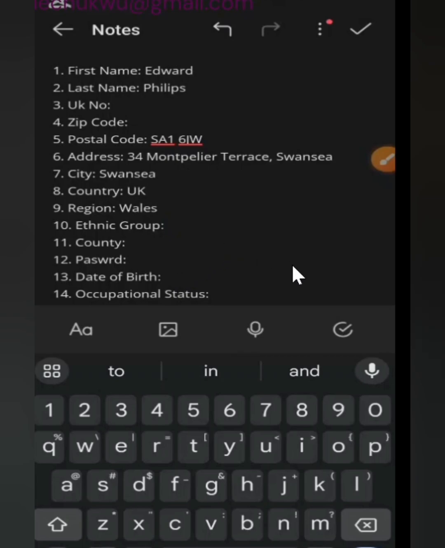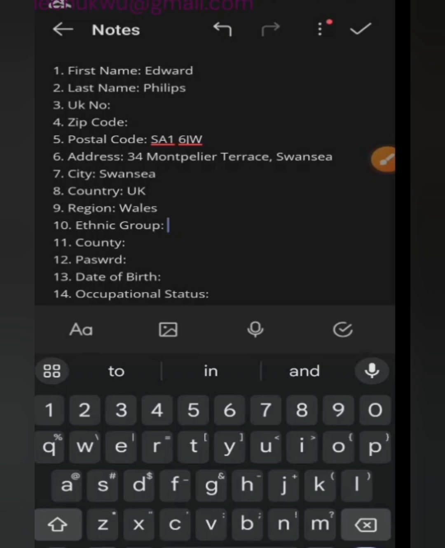Okay, now when you're talking about these ethnic groups, there are different ethnic groups in the UK, but you must know that some ethnic groups are favored more than others. Normally, I would have said take black American and black British. Yes, and I say take black British. But just know that there's a level of racism in the UK. Yes, there's a level of racism in the UK.